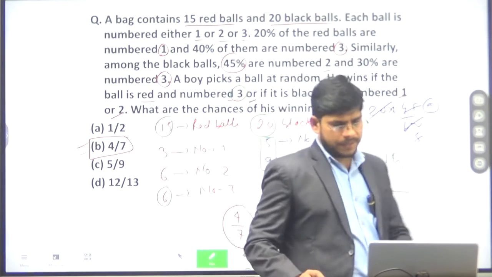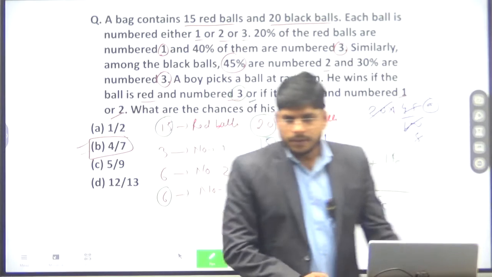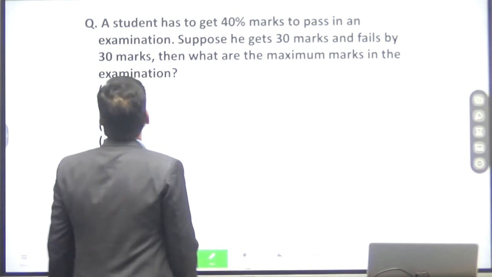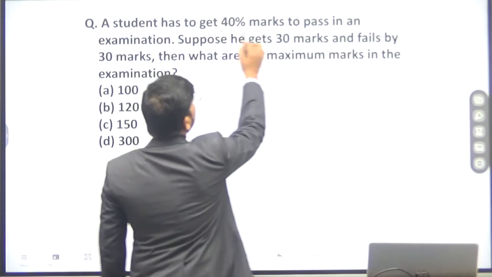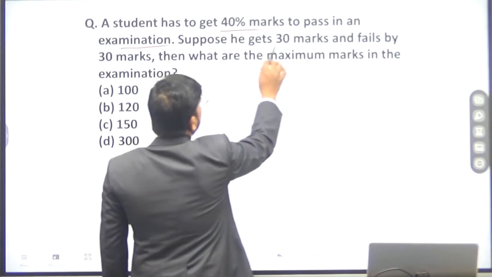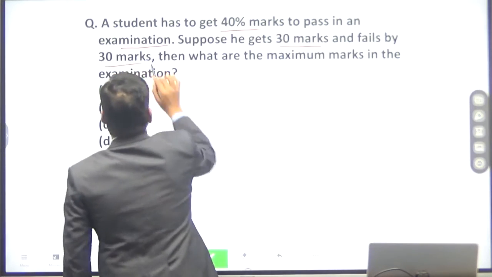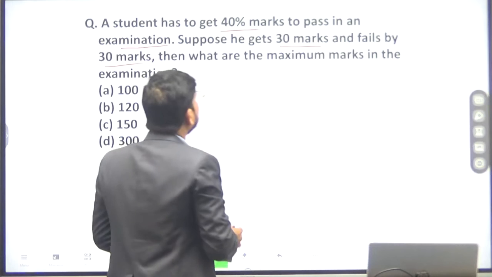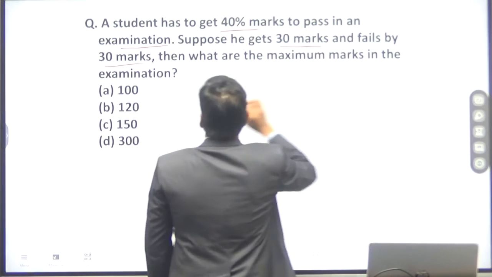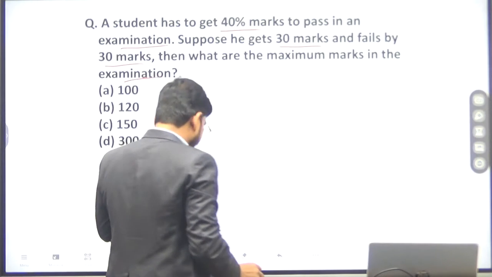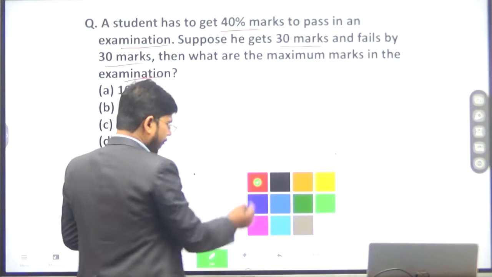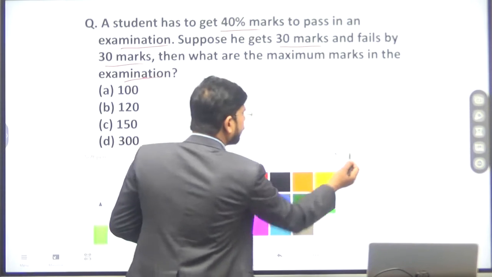Clear? This question was based on probability. Now the next question. A student has to get 40% marks to pass in an examination. Suppose he gets 30 marks and fails by 30 marks. Then what are the maximum marks in the examination? Means we have to find out the total marks.